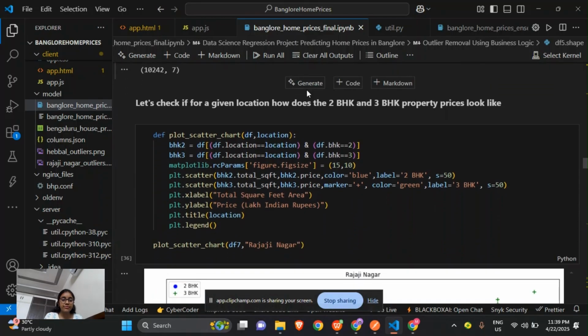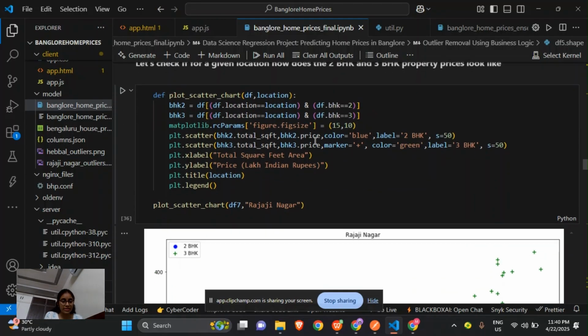So let's check how 2 BHK and 3 BHK property prices look like in a location. Before we build our model, we want to check if our prices make sense. If we compare a 2 BHK and 3 BHK in the same location, and the 2 BHK price is higher than the 3 BHK, then we should fix the outliers. So this introduces a visualization to compare the prices between the 2 BHK and 3 BHK in the same location.